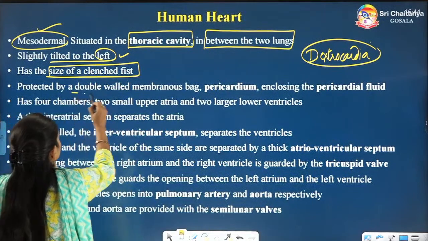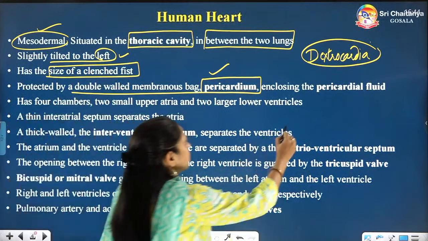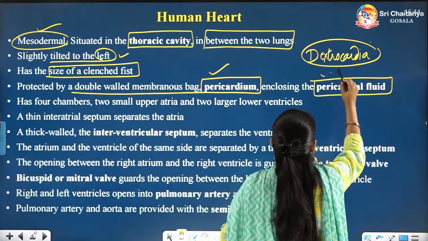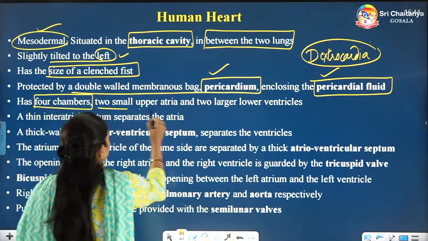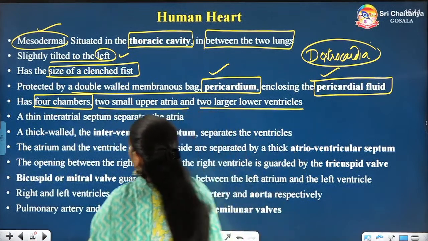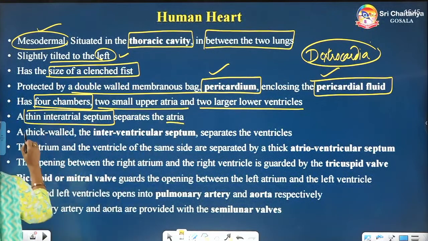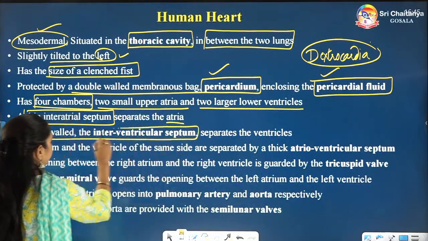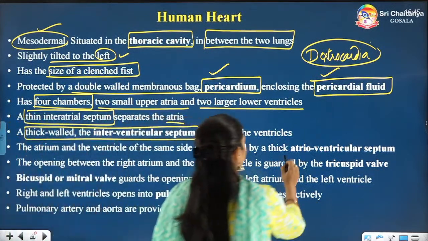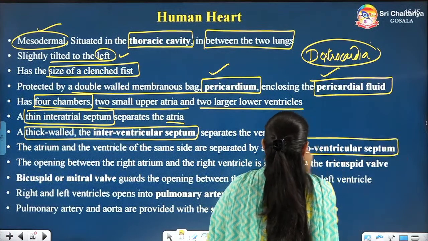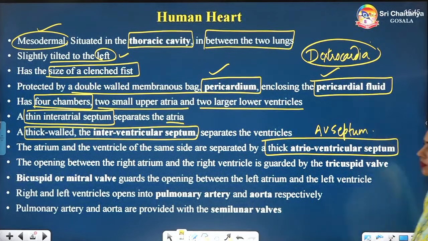Now, it is protected by a double-walled membranous bag. So we have talked about the pericardium, enclosing pericardial fluid. It has 4 chambers. Yes, 2 upper small atria and 2 large lower ventricles. Then the thin interatrial septum will separate the atria. The thick interventricular septum is going to separate the ventricles, and the atria and ventricles are also separated by the thick atrioventricular septum. In short, we can write AV septum.